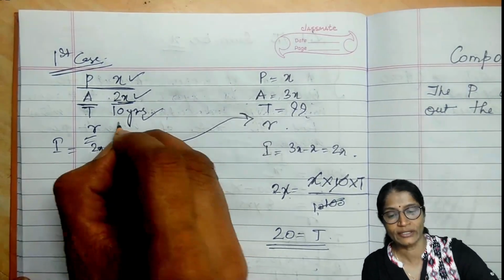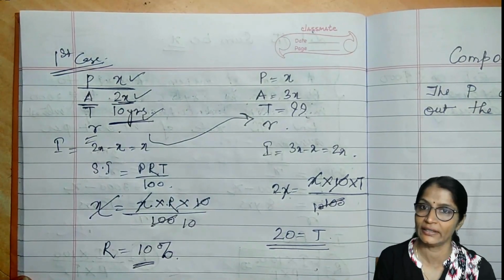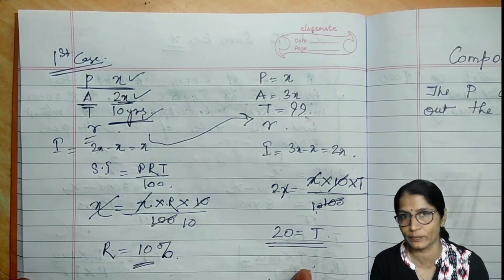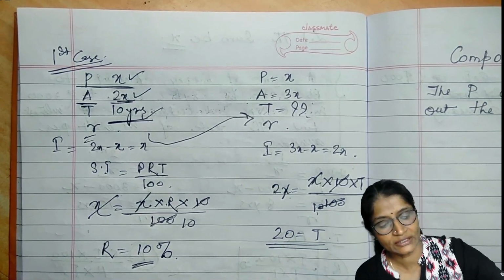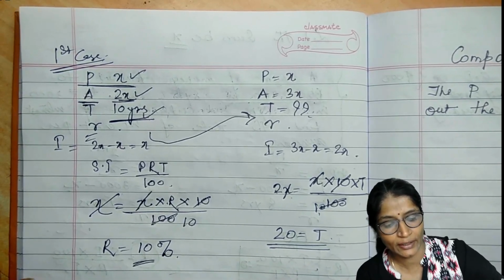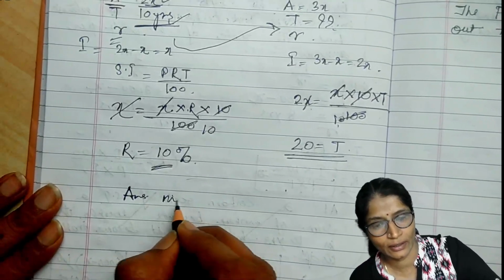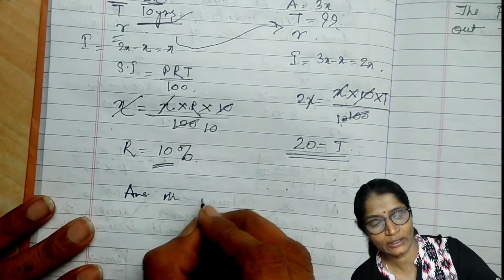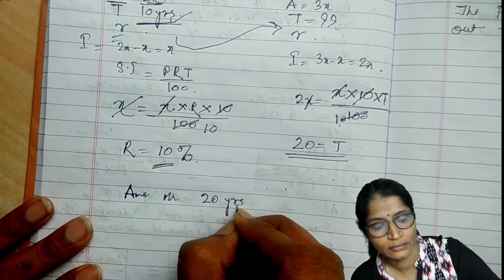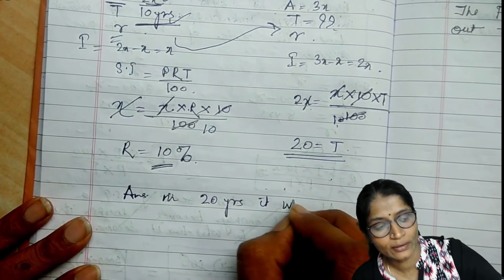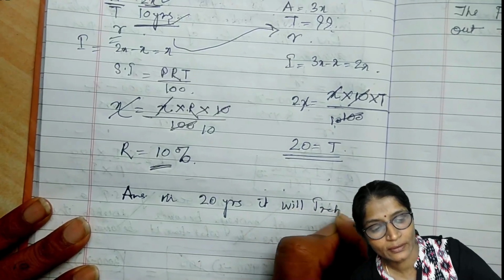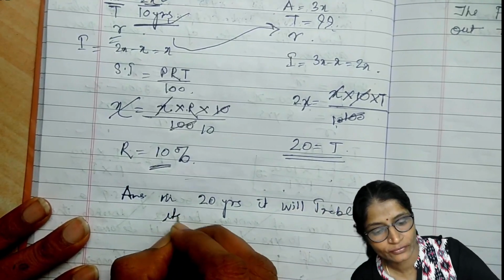So it will double itself in 10 years and then in 20 years it will triple itself. So answer is that in 20 years it will triple itself.